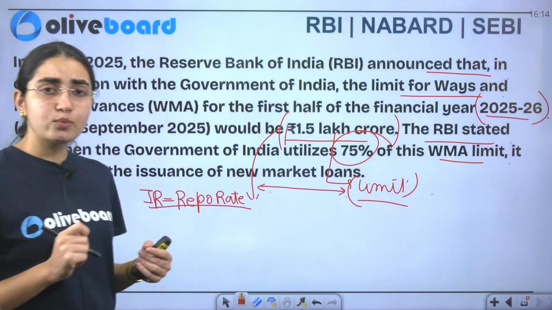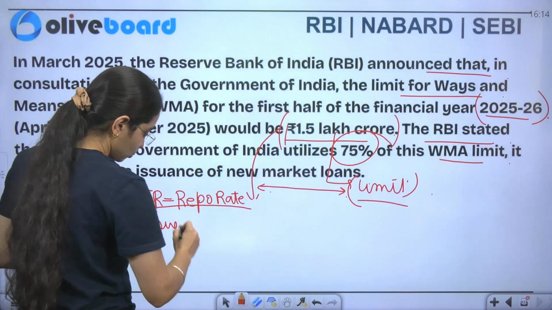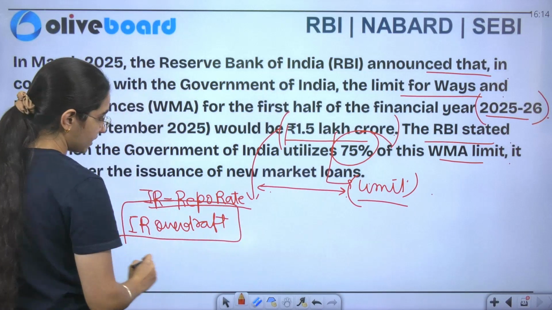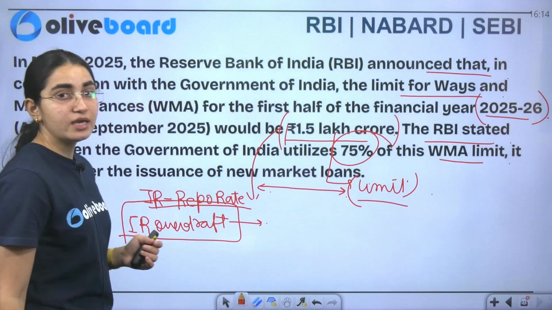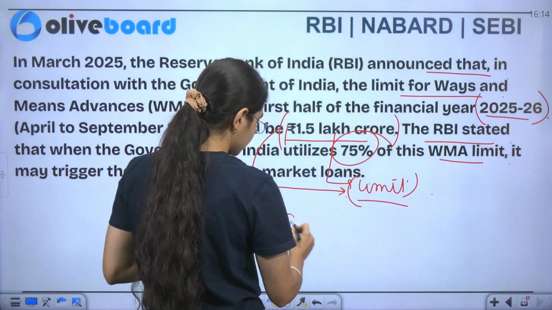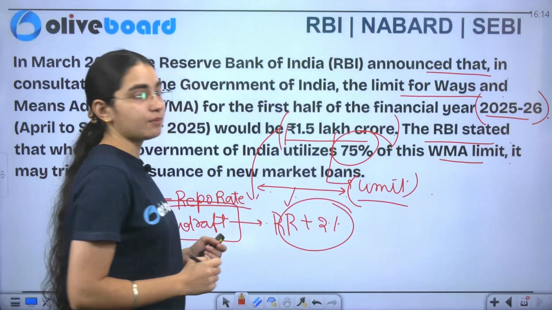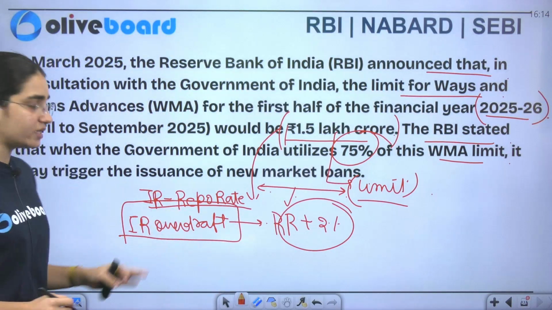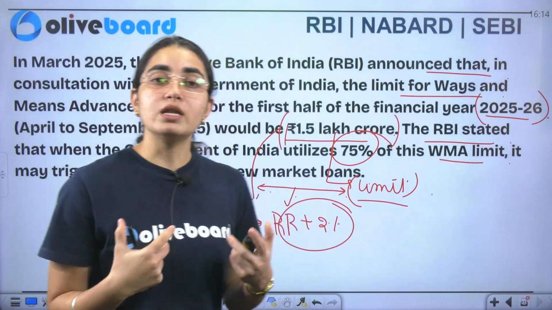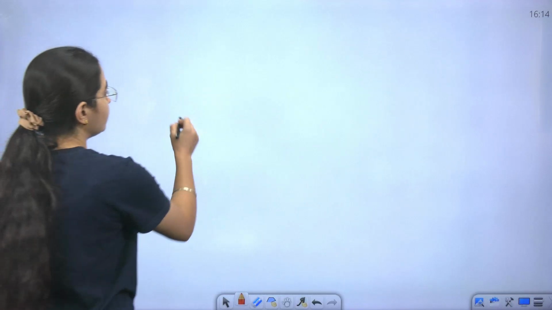And there is also an overdraft provision. It says that if you increase the limit anyway, then you have to pay me 2% more than the repo rate, plus 2% over what you were paying as the repo rate. This is a kind of penalty that the government of India has to pay if they increase the limit here. So that is it. This is just about your ways and means advances.